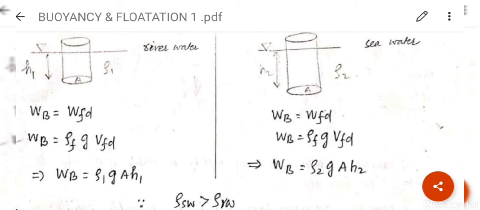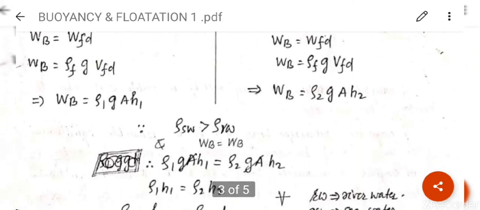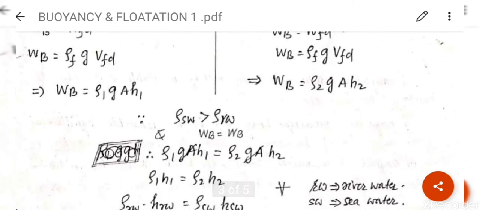Similar is the case for sea water. Here the height is H2, and rho 2 is the density of sea water. So the final expression will be: weight of body is equal to rho 2 g A H2. Also we know that the density of sea water is greater than that of river water. The weight of the body is the same in both cases, because the body is the same.